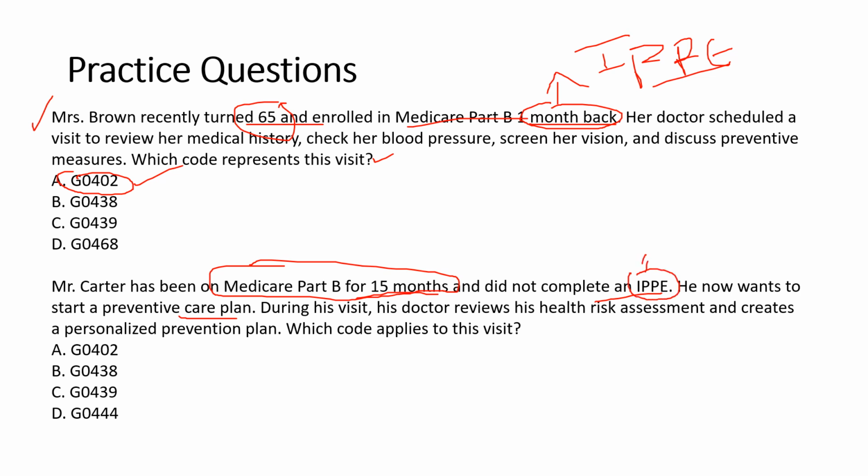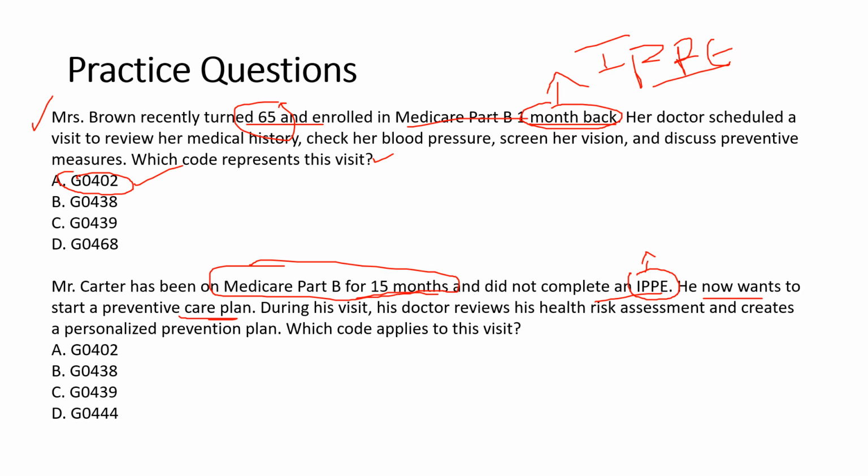That means within 12 months of initial enrollment, the patient did not come and did not take the initial preventive examination. And he now wants to start preventive care plan. Okay, after 15 months of enrollment, he wants to take the annual wellness preventive plan. So what would be the correct code?